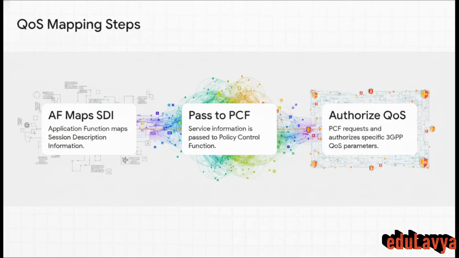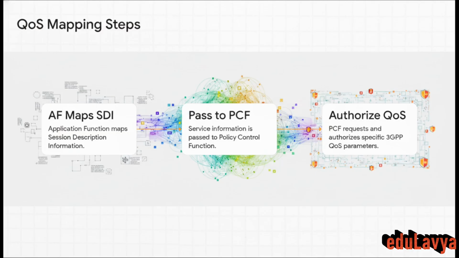Let's descend into that middle service stratum to observe how these high-level priorities are actually converted structurally into real network instructions. This critical conversion is fundamentally a three-step process. First, the application function maps the session description information. Basically, it takes what the application is asking for and formats it.